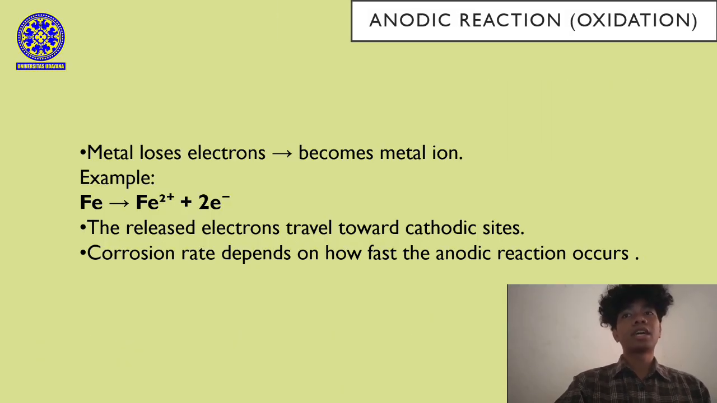Next is the anodic reaction. So at the anode, the metal undergoes oxidation. For example, the iron becomes ferrous ions by releasing two electrons, Fe to Fe2+ plus 2e-. These electrons can travel to the cathodic side, and the overall corrosion rate depends on how fast this reaction occurs.